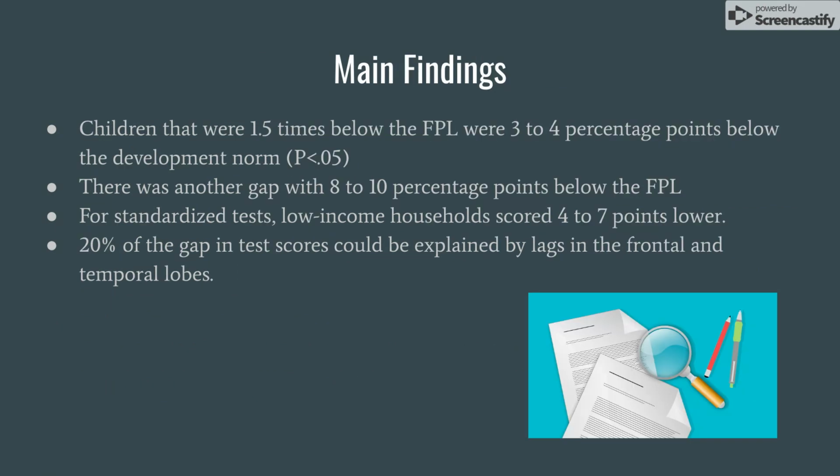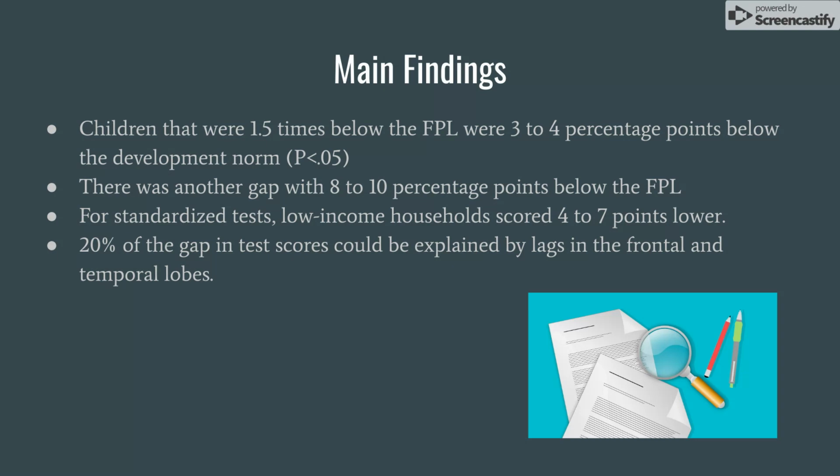So the main findings, they found that children that were 1.5 times below the federal poverty level were 3 to 4 percentage points below the development norm. And they used the p-value 0.05 to compare this. There was another gap with 8 to 10 percentage points below the FPL, so that was another factor in it.